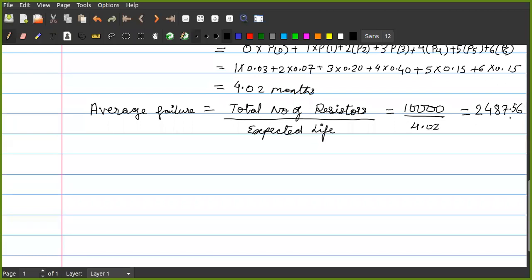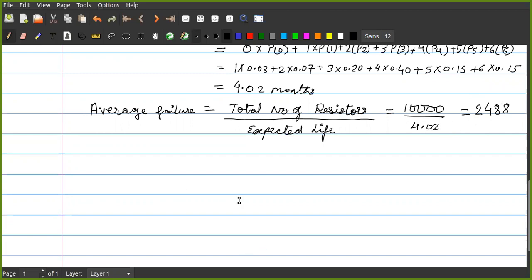Whatever it is, we cannot have the values in decimal since these are discrete elements, is it? You cannot have 0.65 resistors, na? So what we will do is round it off to the next integer value. So if we round, it will come out to be 2488, correct? Since this is a continuous value, you can have 0.02, but this is a discrete value, so you have to round it off. Okay, 2488, correct?